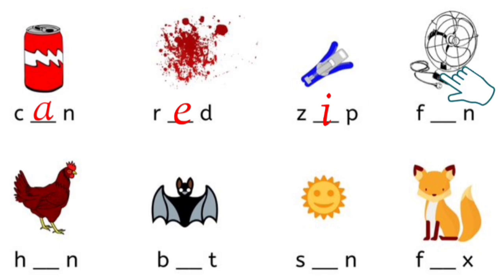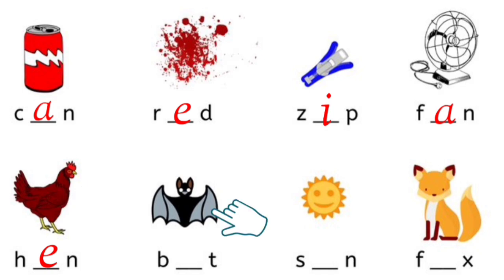Look at the next picture. Which letter is missing? A. F-A-N. Fan. Look at the next picture. Which vowel is missing? E. H-E-N. Hen.